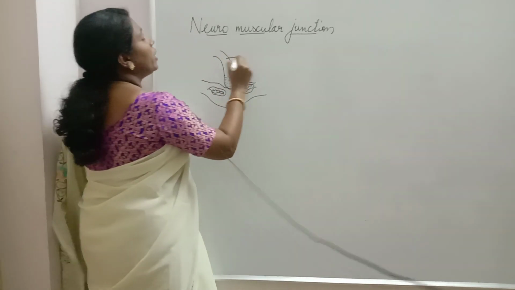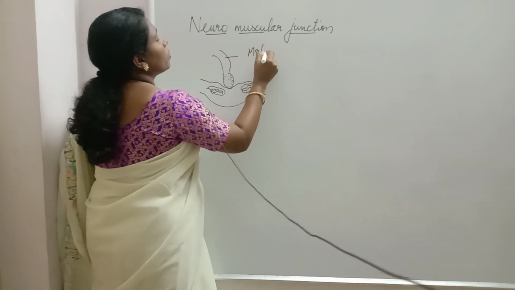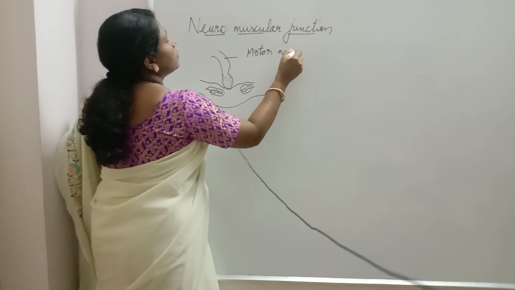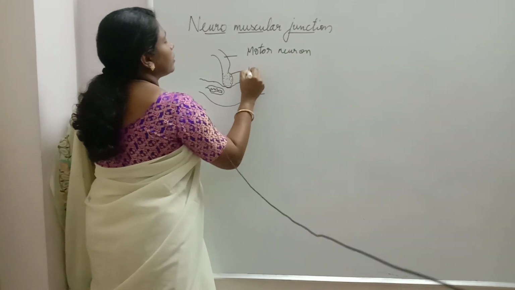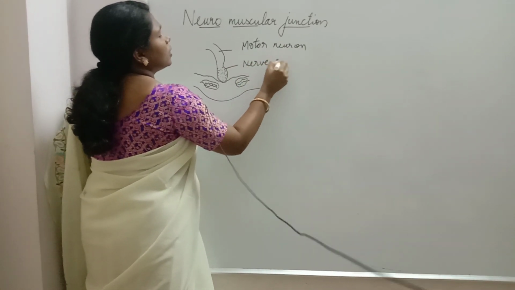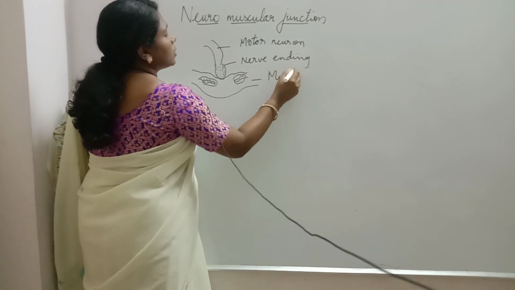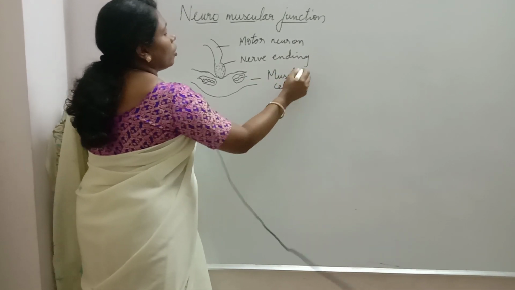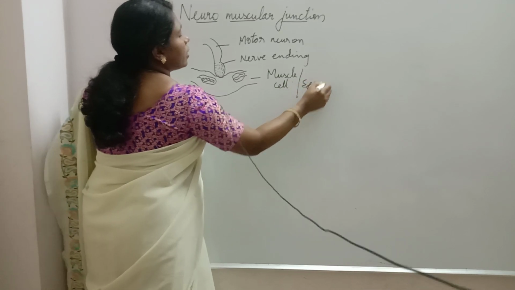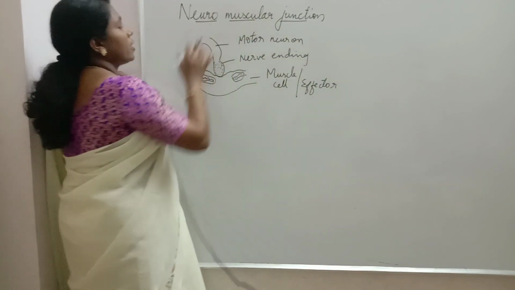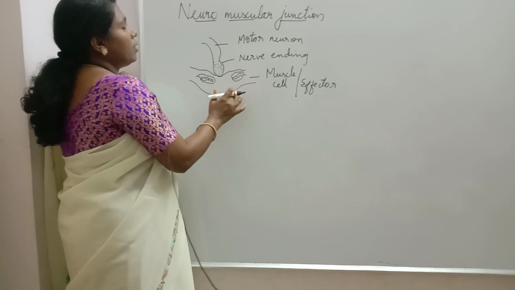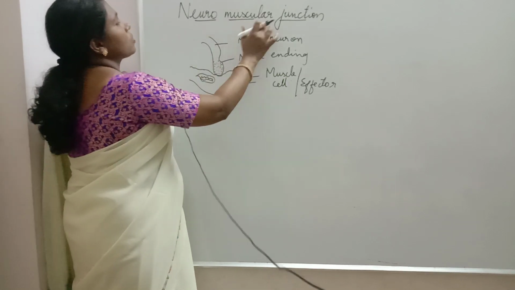This is the nerve ending of a motor neuron, and this is the muscle cell, or effector. This connection is called a neuromuscular junction.